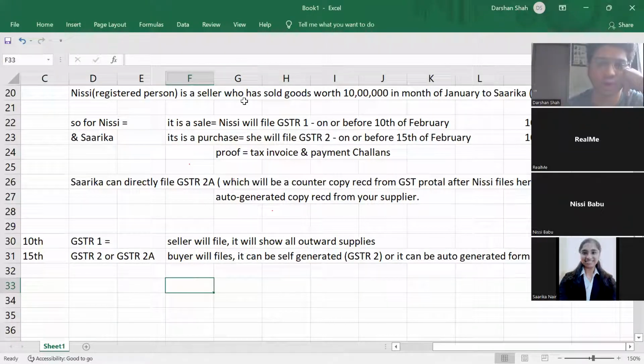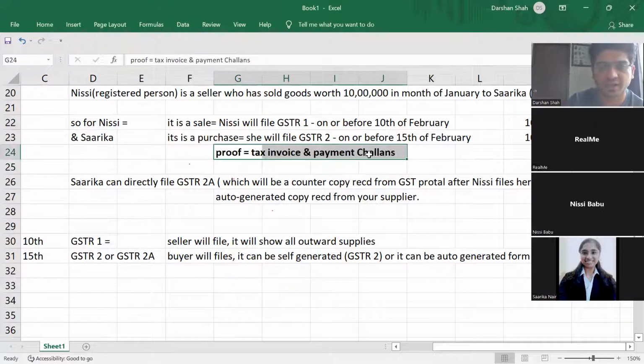And that's why it's your job as auditors to be ethical. You have to show that your books of accounts present a true and fair view. But in the tax invoice, they can get the proof, right? They can manipulate it in the tax invoice itself. So even the auditor will not be able to trace it. If the invoice itself is made for 9 lakhs, no one can do anything, because the auditor is going to just check the proof: tax invoices and payment challans. That's it.